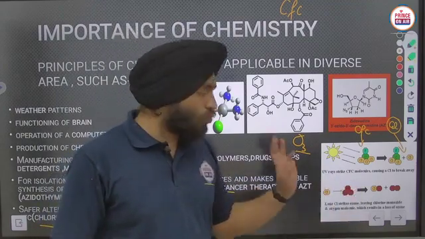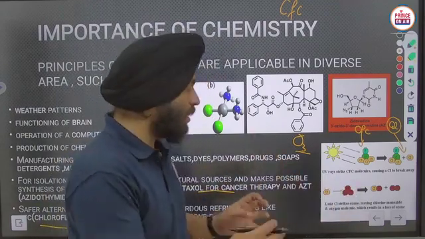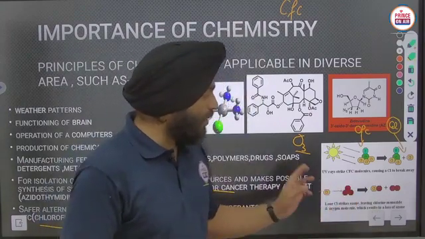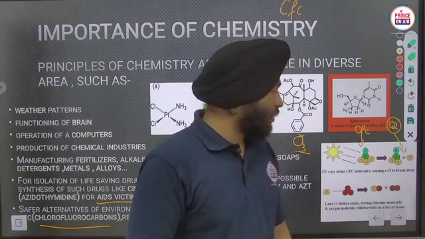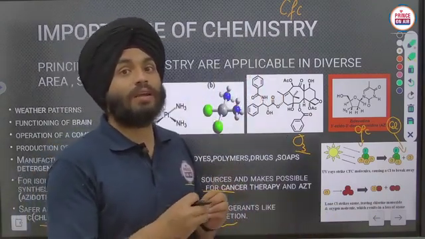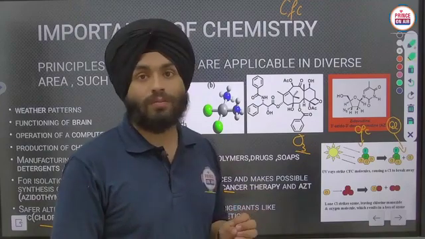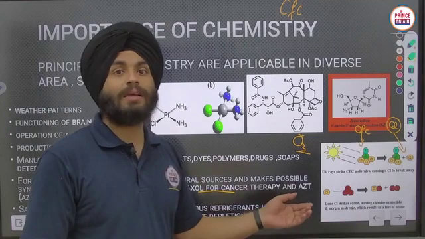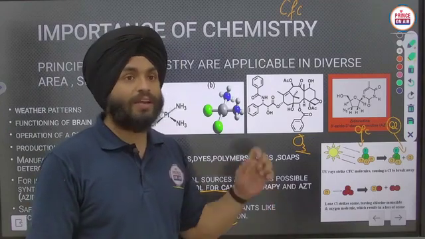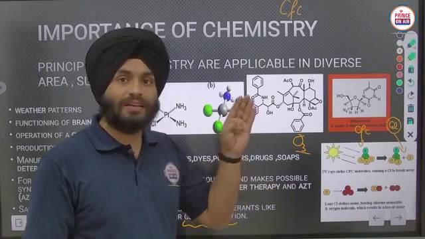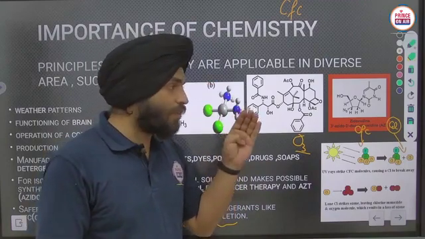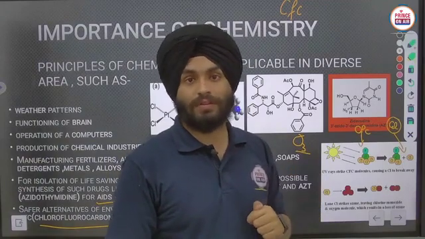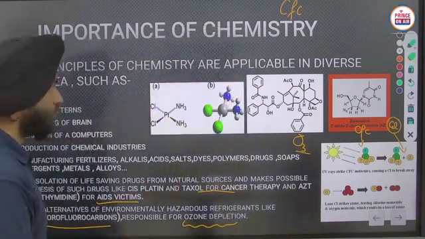It will attack the ozone gas and pick out one oxygen atom from the ozone molecule and give oxygen gas. So ozone gas gets changed into an oxygen molecule. In this way it gets decomposed, or you can say depleted, and if the gas is depleted, the layer is depleted, and if the layer is depleted, the harmful radiations of the sun will come to the earth's surface. Okay, clear?